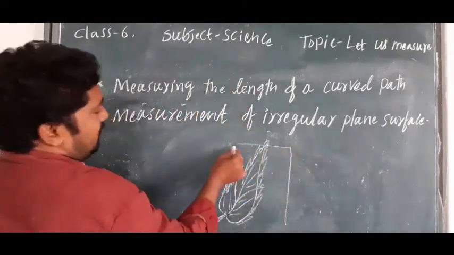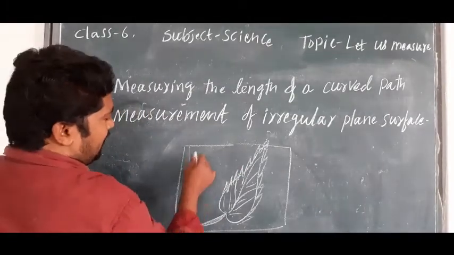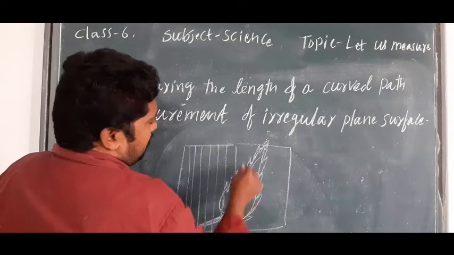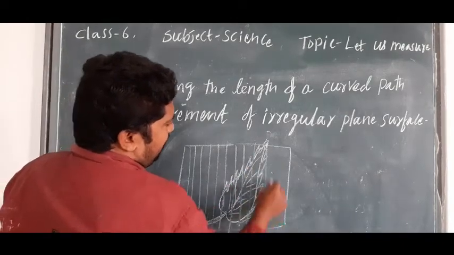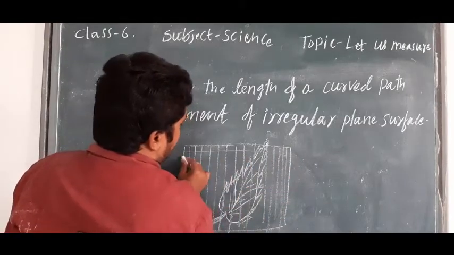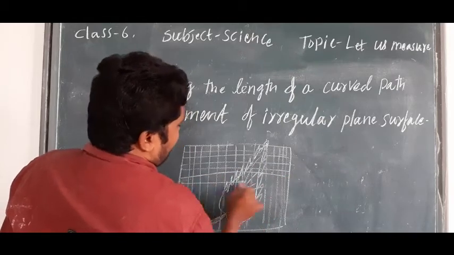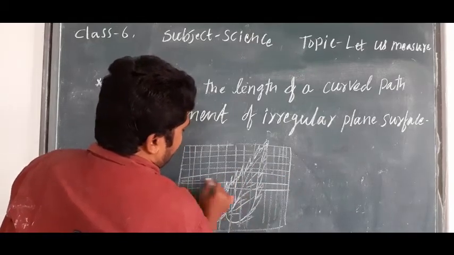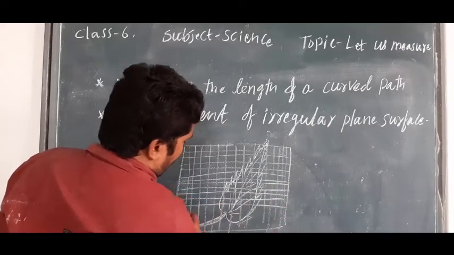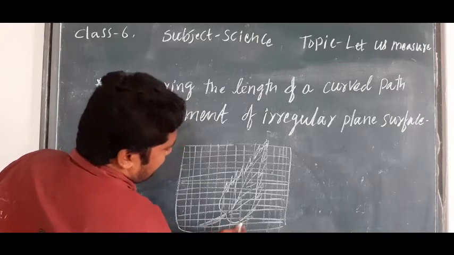If you put the graph paper here, understand? When you see the graph paper, there are some measurements like this. We can see these measurements and count how many millimeters are present.